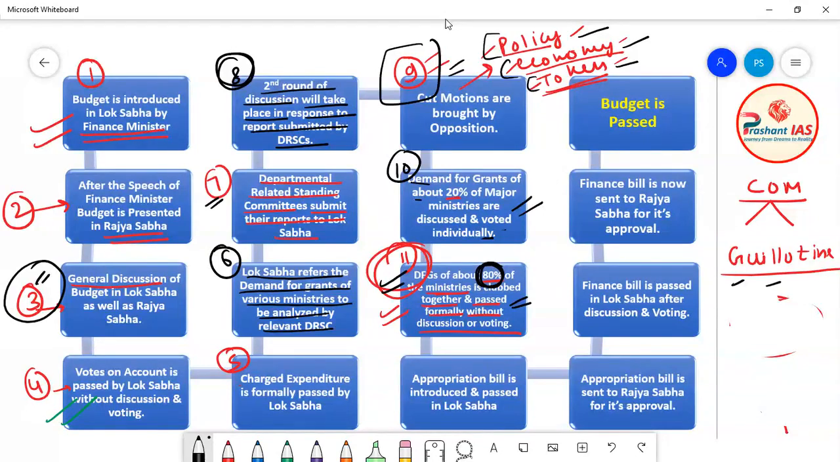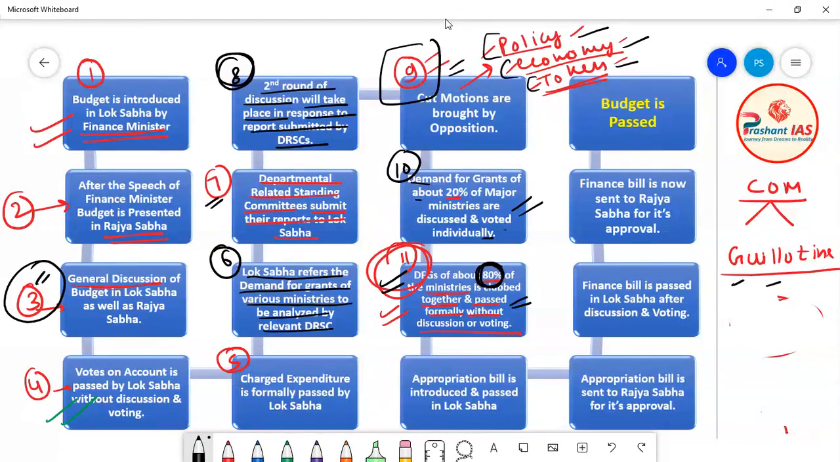So the answer to this question is that there are many ministries in the Council of Ministers. So if Lok Sabha will take the demand for grant of every ministry separately and then discuss and vote on the demand for grant, then the passage of budget will become a very long process. It can even take the entire year. Listen to my words carefully: there are so many ministries in the Council of Ministers that if Lok Sabha will take the demand for grant of every ministry separately and then discuss it and then pass it, it will consume a lot of time.